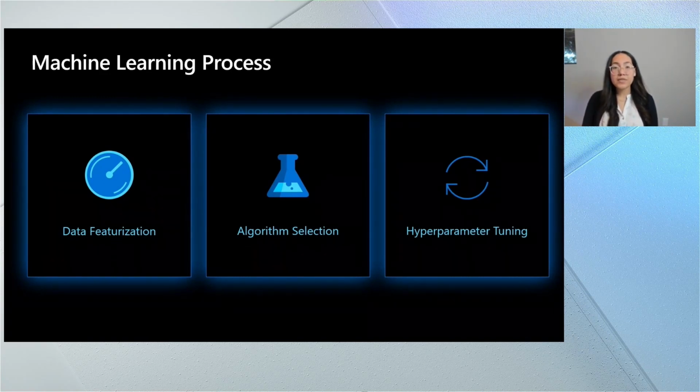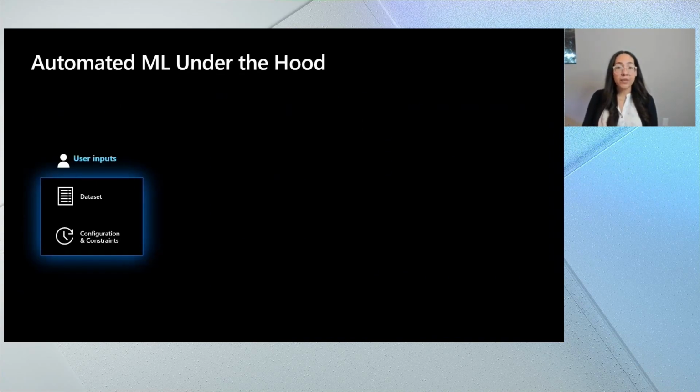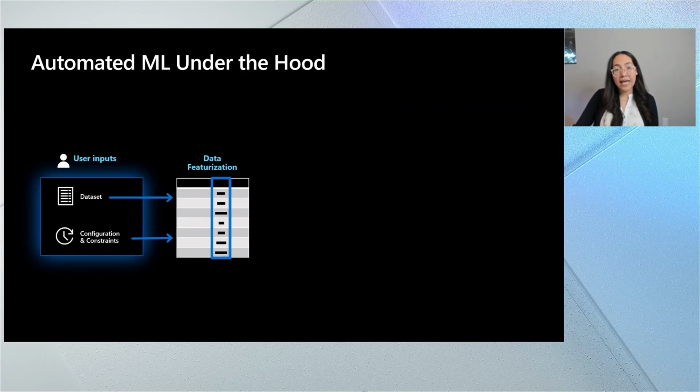Well, what I'm actually going to propose is that we go ahead and leverage automated machine learning to automate the machine learning process. So let's take a quick look at how this works under the hood. It all starts with user inputs. You come in with your data as well as different configurations and constraints. An example of this could be how long you want to run for, let's say something like 3 hours. Once you've done this, you can be as hands-off as you'd like.